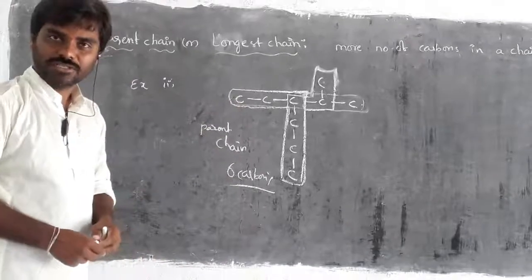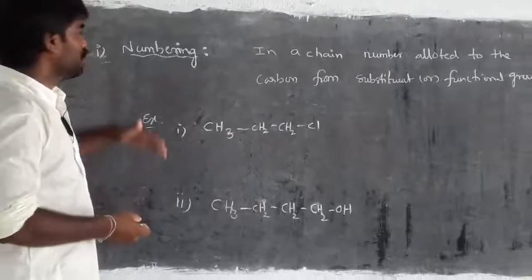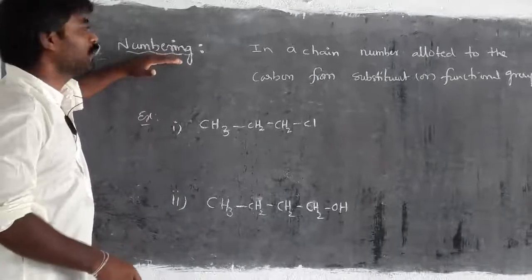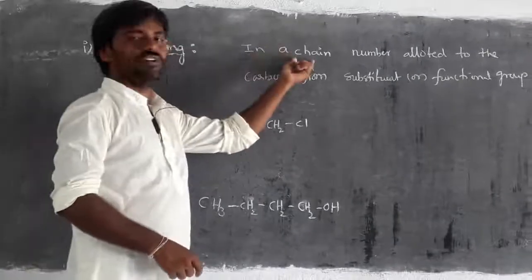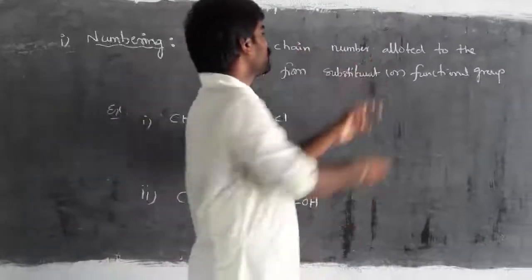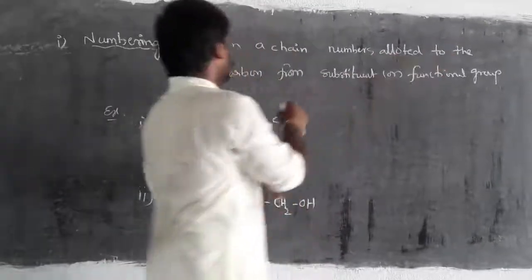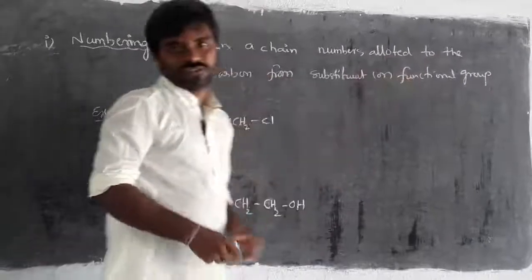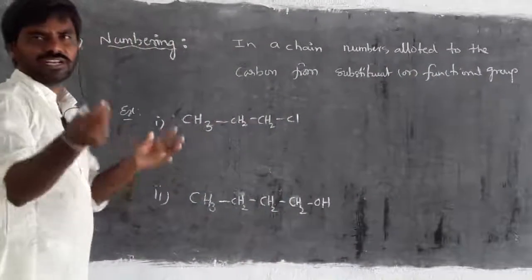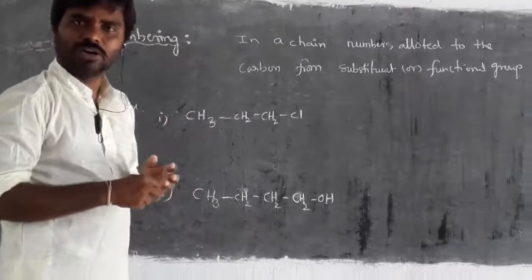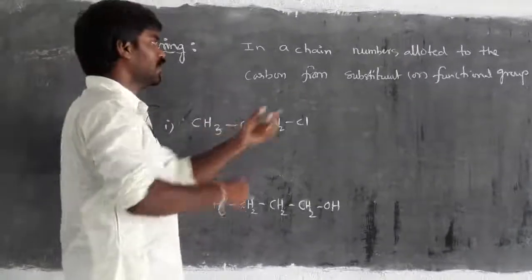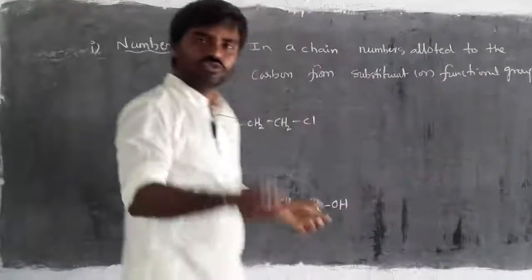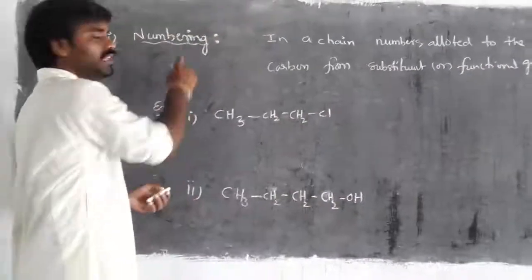Right? In nomenclature, the numbering plays a key role. Then what is meant by numbering? So in a chain or parent chain, numbers are allotted to the carbons starting from the substituent or functional group. Every parent chain is attached with different atoms or molecules. That one we call either substituents or functional group. Based on that, we can give the numbering.